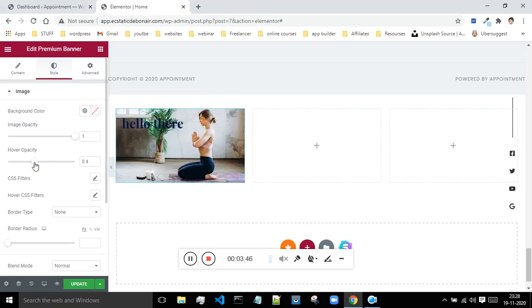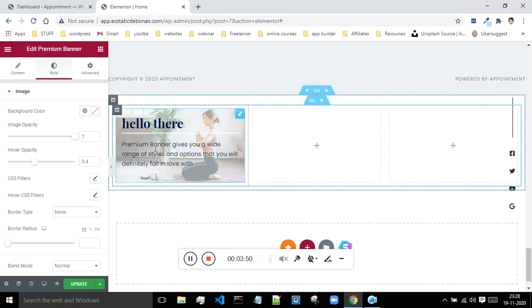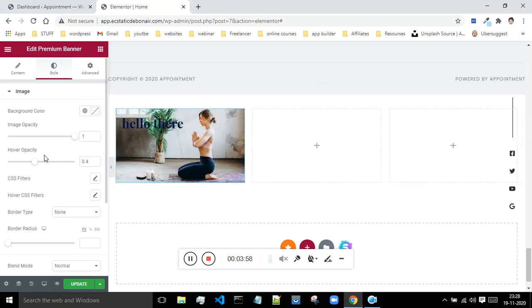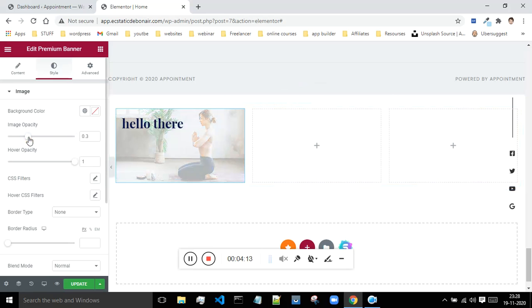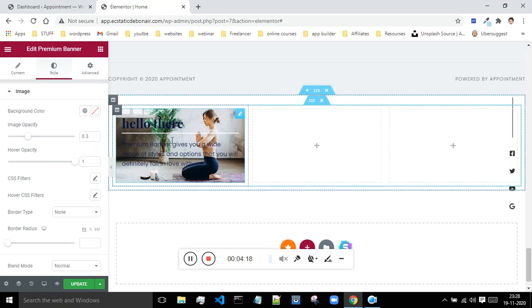I will say I want to decrease the opacity of the image to 0.4. Okay, so as can be seen, as I'm taking the mouse over, the opacity has reduced and it has turned into a little bit of white in color, as can be seen over here. So this is how you can change that opacity. But if you want to give the opacity of the image as a full 100%, 1 means 100%, when I'm taking the mouse over, and you want to have the opacity as 0.3 before, and as I'm taking the mouse it is changing its opacity, this is also possible. Okay, so this is something reverse.